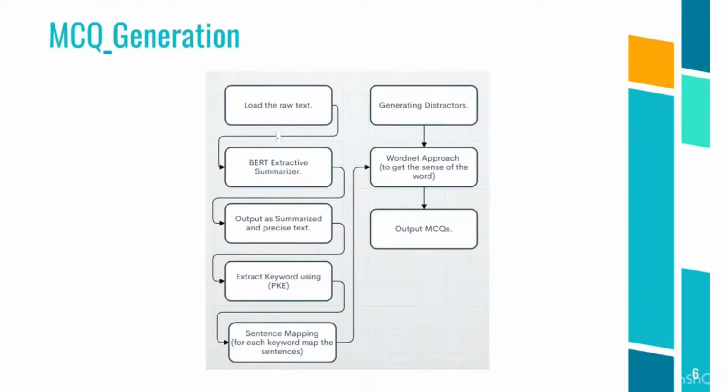The input can be in the form of raw text. It can also be in the form of a PPT, or you can upload a PDF. It will extract the text from it, and then it will be given to the BERT extractive summarizer. Now it will summarize the text and make it more precise.